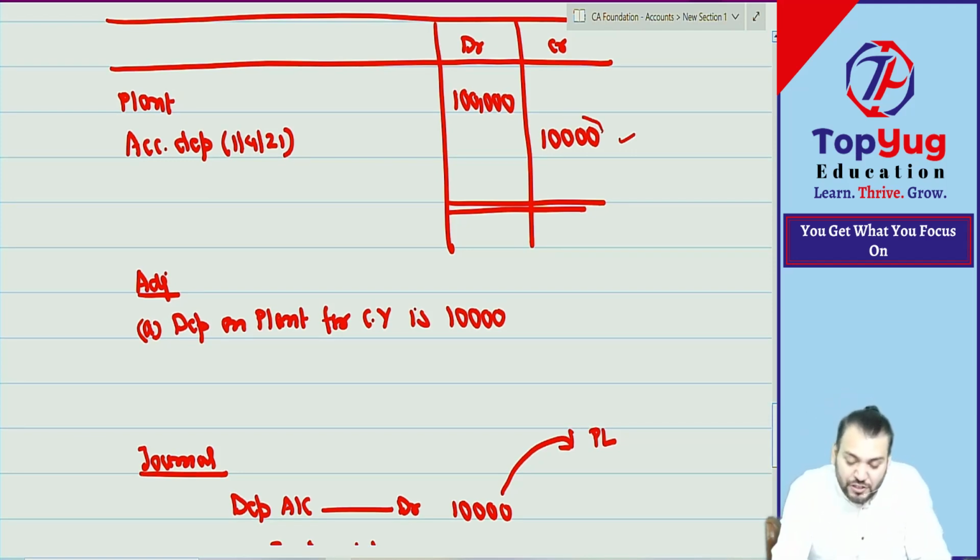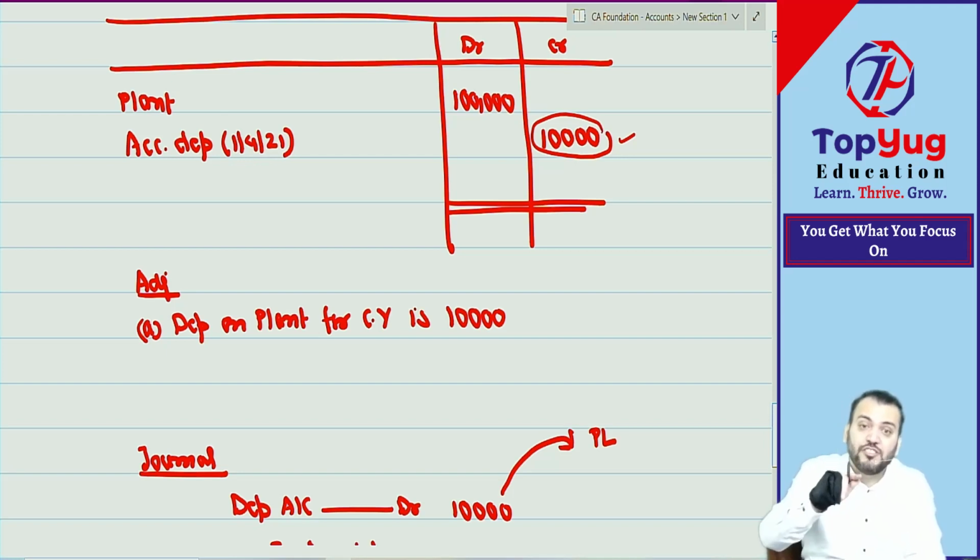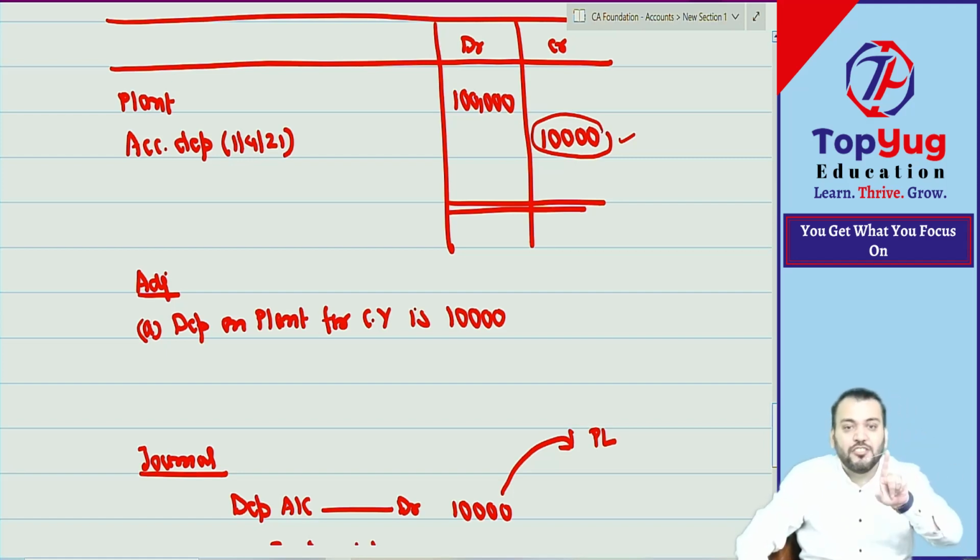This was the depreciation of the first year, which was recorded last year. So this will come in the trial balance. I have written opening. Check the opening. Opening accumulated depreciation means depreciation till last year. Now we will add the current year depreciation to this. So total depreciation becomes 20,000. 20,000 will be shown by way of deduction from 1 lakh.